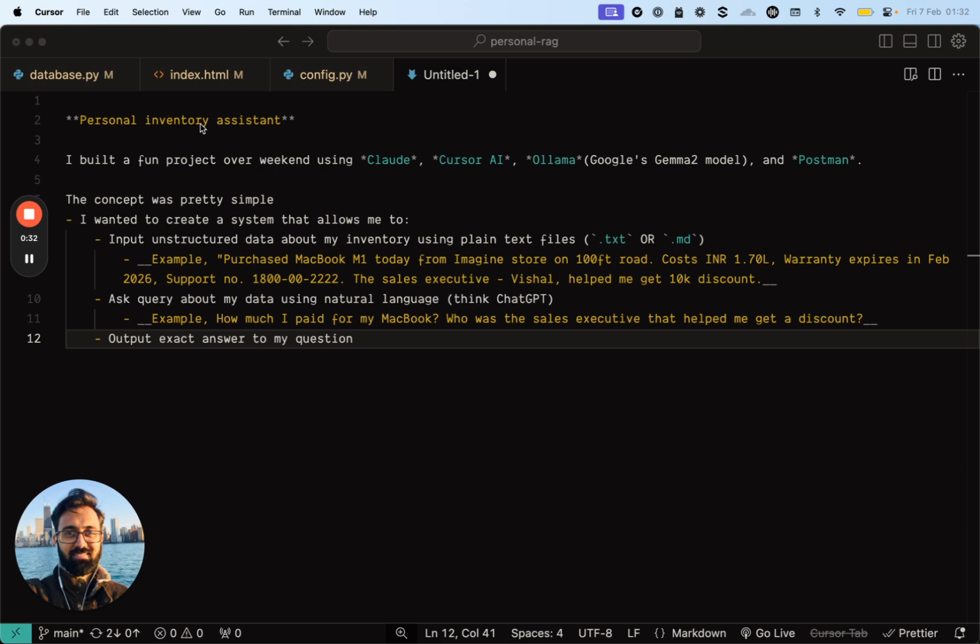So the idea was pretty simple. I wanted to build a personal inventory assistant. And I've used basically Claude, Cursor AI, Ollama with Google's Gemma 2 model, and obviously Postman, like I said.